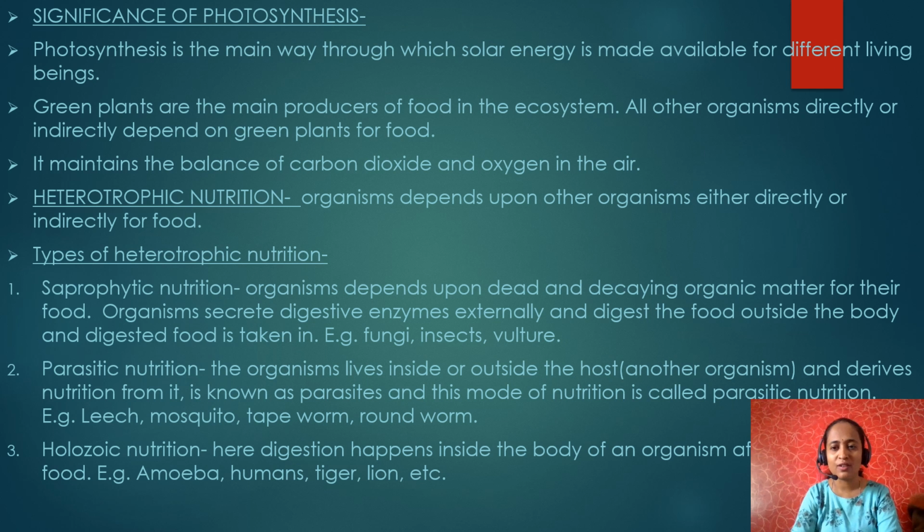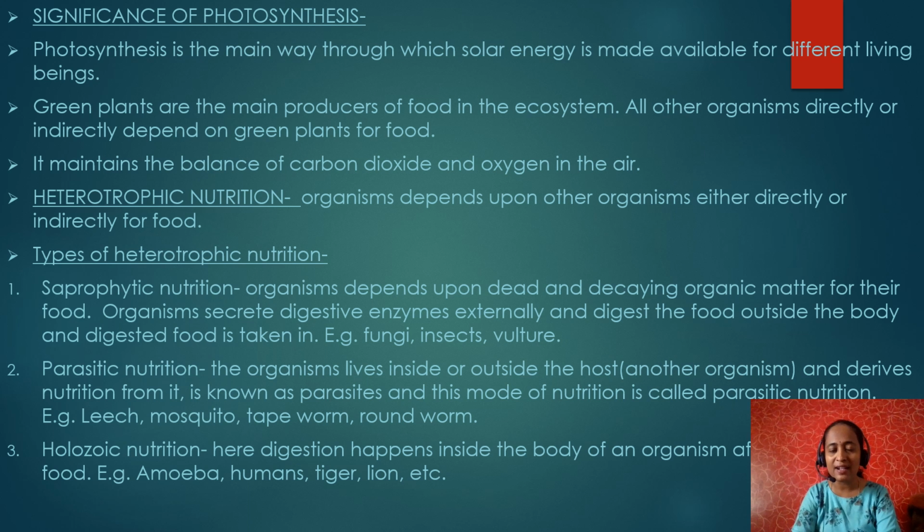What is the significance of photosynthesis? The significance, or advantages, or functions of photosynthesis: Photosynthesis is the main way through which solar energy is made available for different living beings. There is no other mode. Green plants are the main producers of food in the ecosystem. All other organisms directly or indirectly depend on green plants for their food.